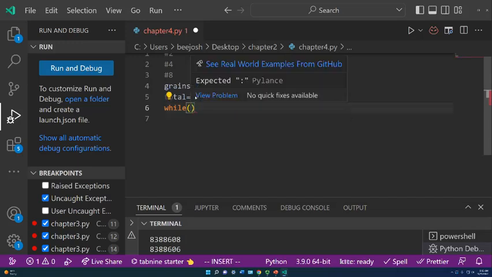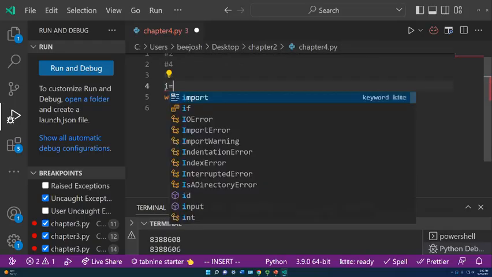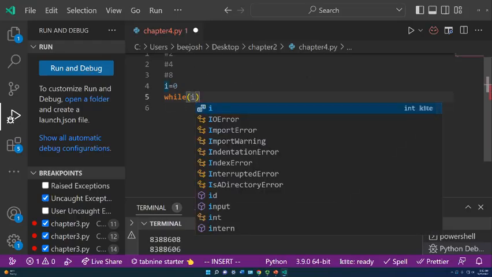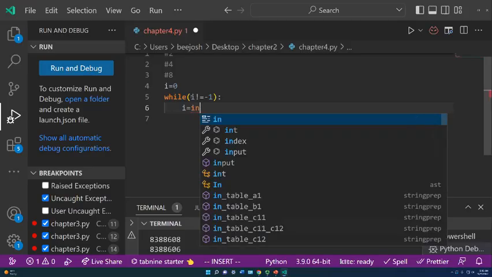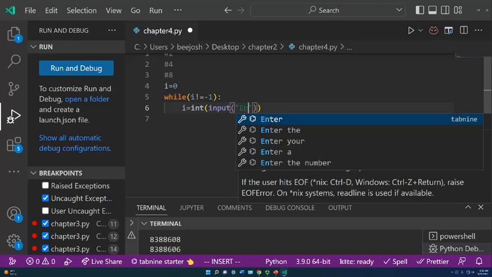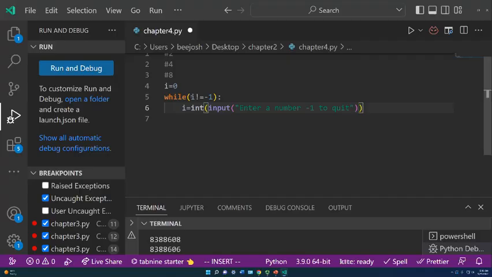Okay, what we're going to do is I'm just going to put in I equals 0, and we're going to use I for our input. And we're going to say while I does not equal -1. And then we're going to get the number. And we're going to say I equals integer of input, enter a number, -1 to quit. And then we're just going to print I.